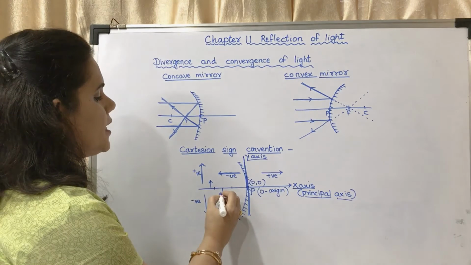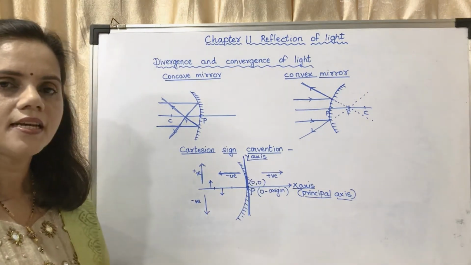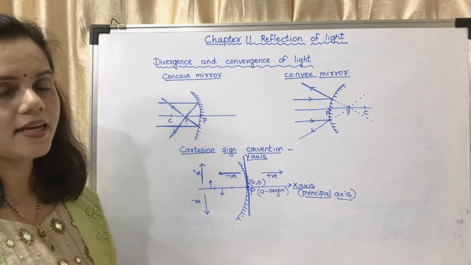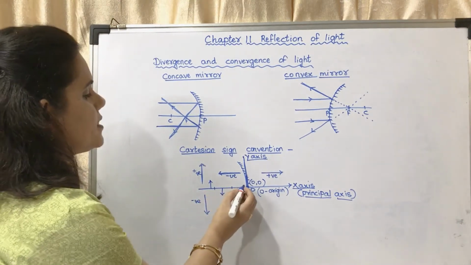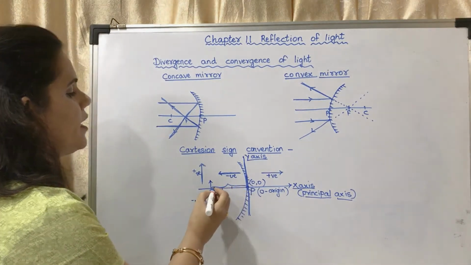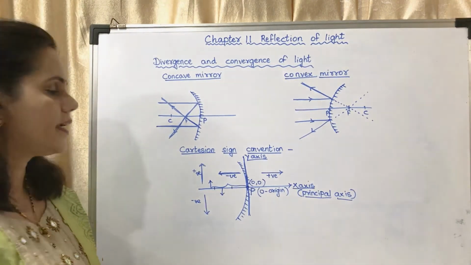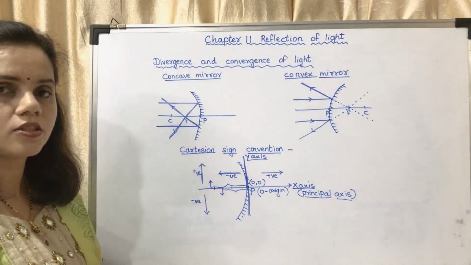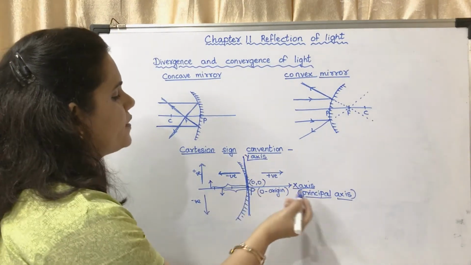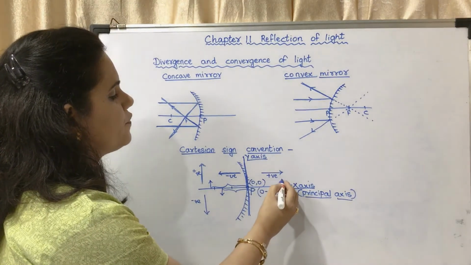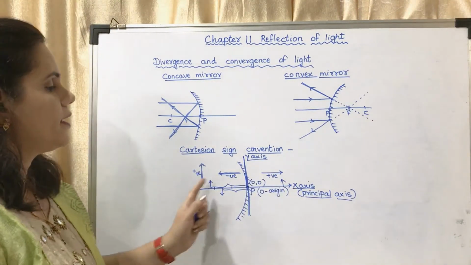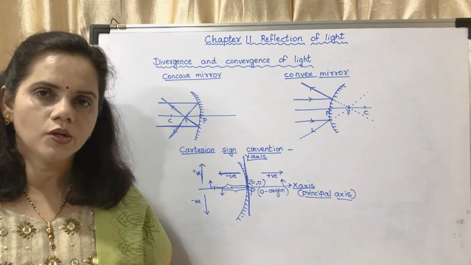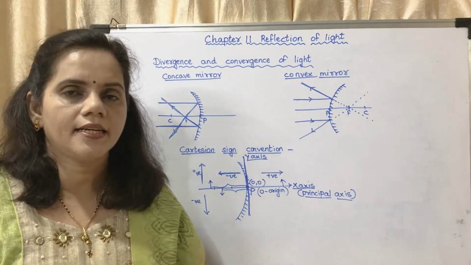If the image is like this, then it is directed downwards, so its height is taken as negative. This distance is towards the left, that is taken as negative. The distance towards the left is taken as negative. And if the image is on the other side, then that distance will be taken as positive. Okay, this is Cartesian sign convention.